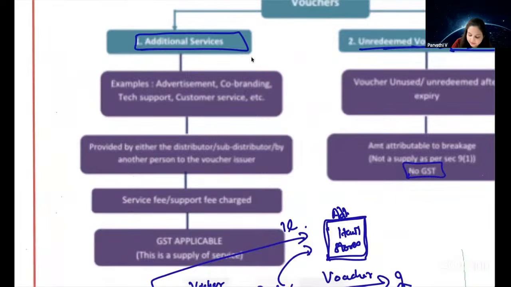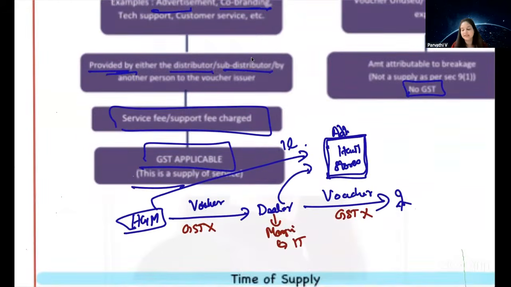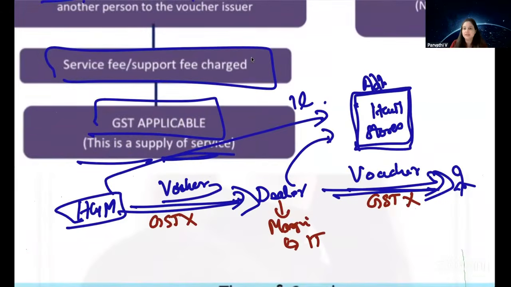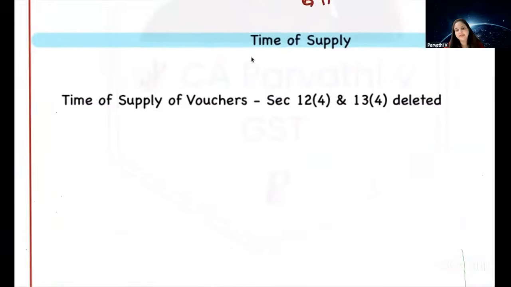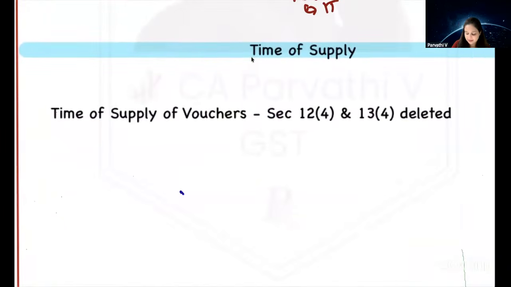Now, if advertisement or co-branding or any additional services is provided by the dealer or distributor, then on that GST is applicable because it is a supply of service. So only buying and selling voucher, GST is not applicable. But in addition to buying and selling voucher, if the dealer is providing any other services, extra services for which he is getting consideration from that company, on that extra service supplied, GST is applicable. Are we clear?